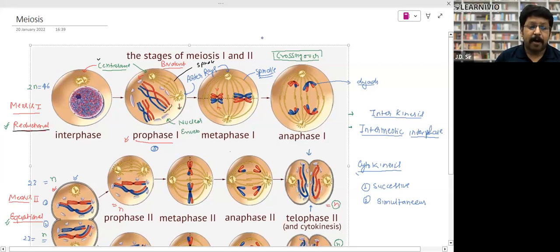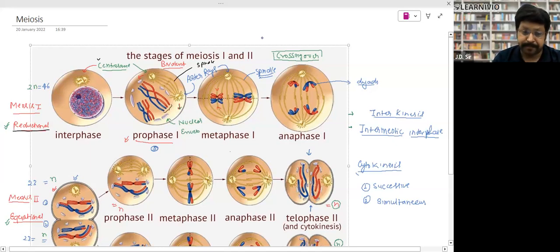Why, when a parent has 4 children, do all 4 children have different faces? They do not match unless they are twins. Right? If they are not twins, their faces will not match. Why? Because at the time of gamete formation in the parent, crossing over takes place. That's why all children do not resemble each other. This is the answer to this question. Right? We all are different because of this crossing over process, which takes place in humans.